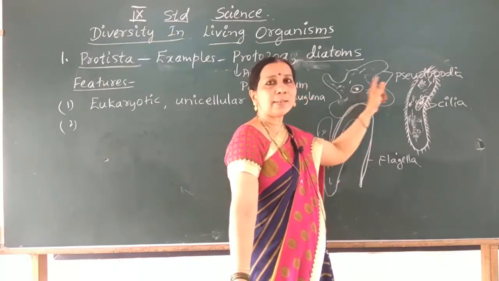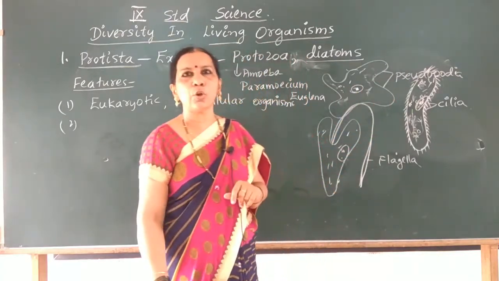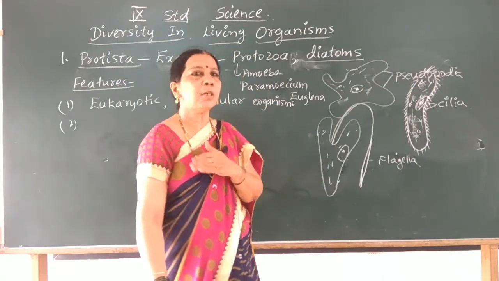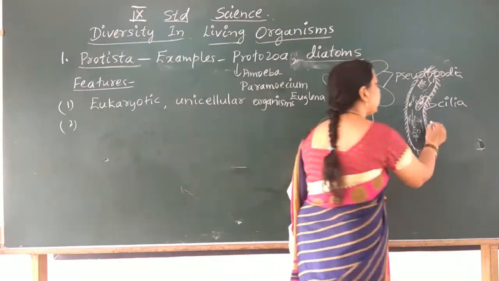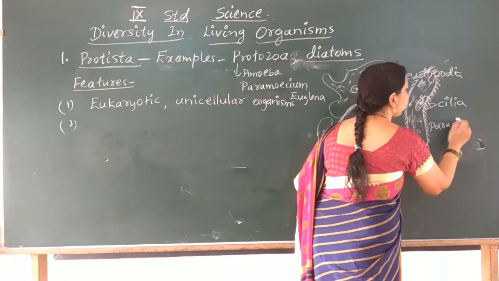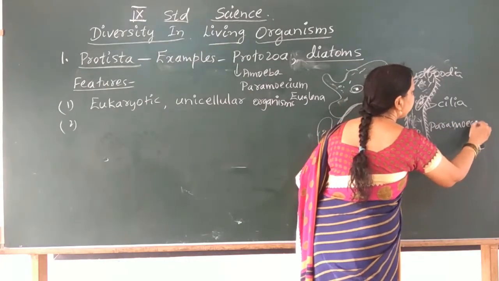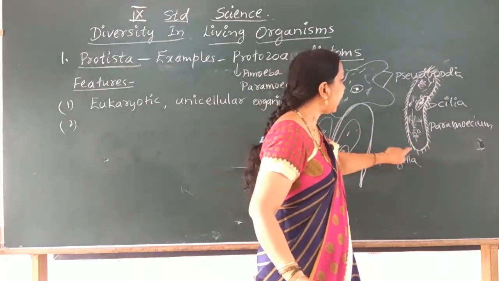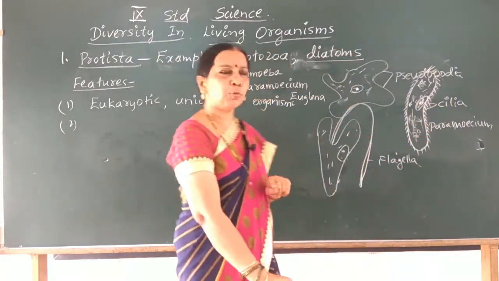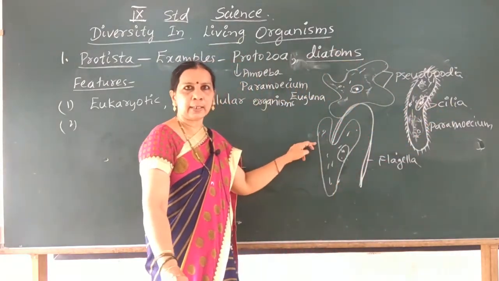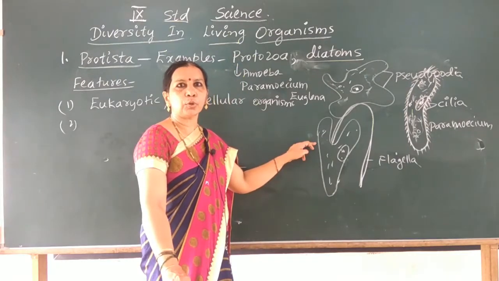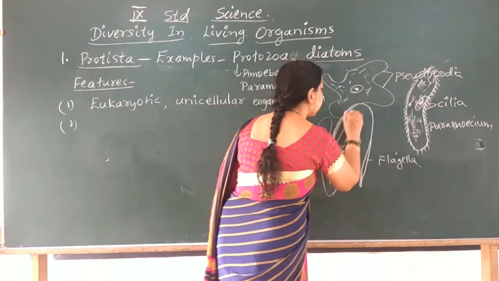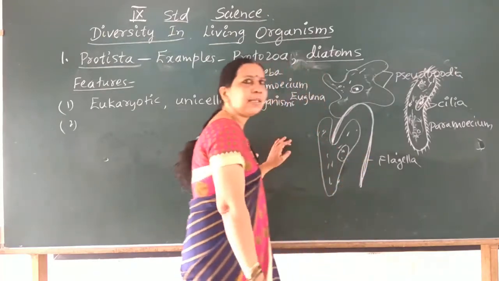In amoeba, pseudopodia are the locomotory structures which help in movement, and paramecium, a protozoan, has hair-like cilia for movement, and Euglena, another member of this group, has whip-like flagella.